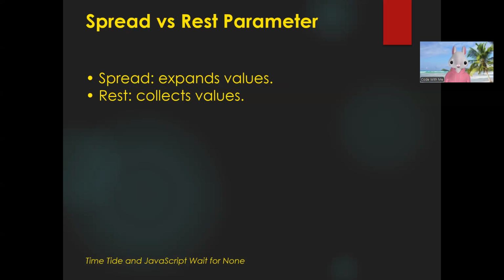But the spread operator spreads array or object values into individual values. So spread expands values, rest collects values. Rest is used inside a function as a parameter, while spread is used to just expand an array into individual values.